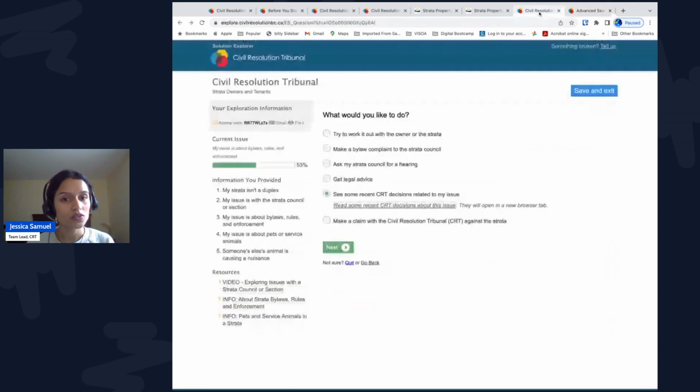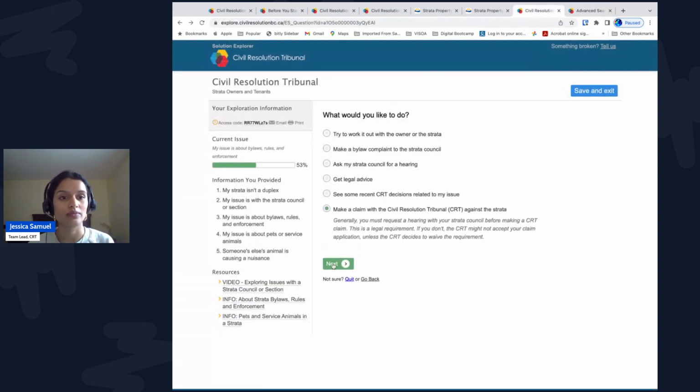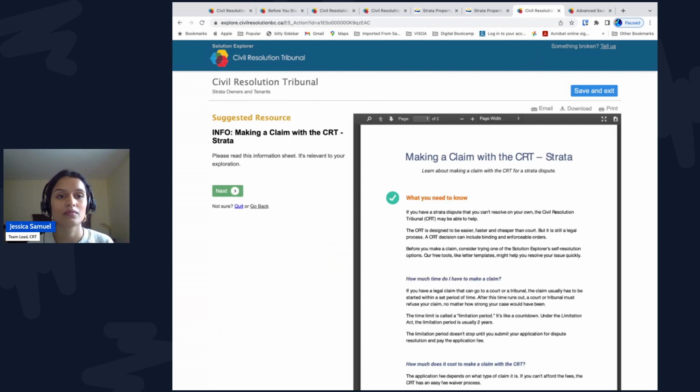Now go back to the Solution Explorer and make a claim with the Civil Resolution Tribunal against the Strata. This sheet gives you information about making a claim, such as the time limit for making a claim, that you can ask the CRT for permission to have a lawyer, and that you will need evidence to support your claim. CRT tribunal members make decisions based on facts and evidence. Just giving your side of the story may not be enough to prove your claim.